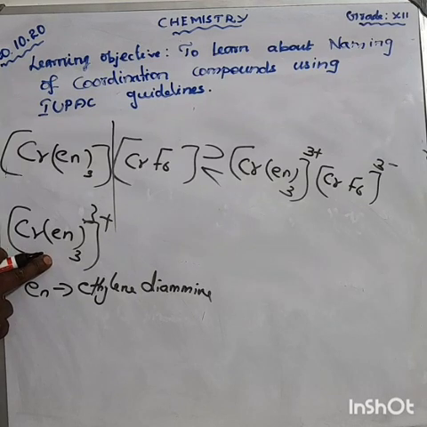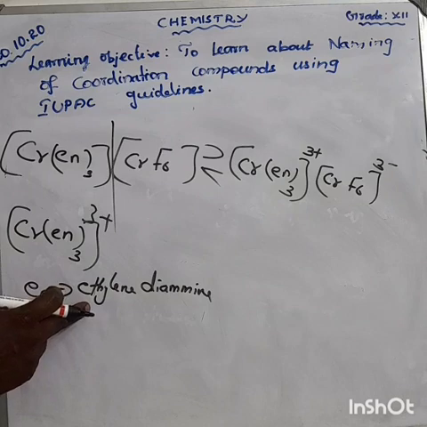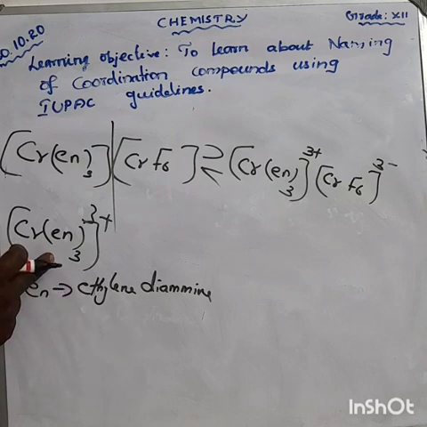So for en, we cannot write ethylene diamine. How many ligands are there? en, how many ligands? There are 3 ligands.